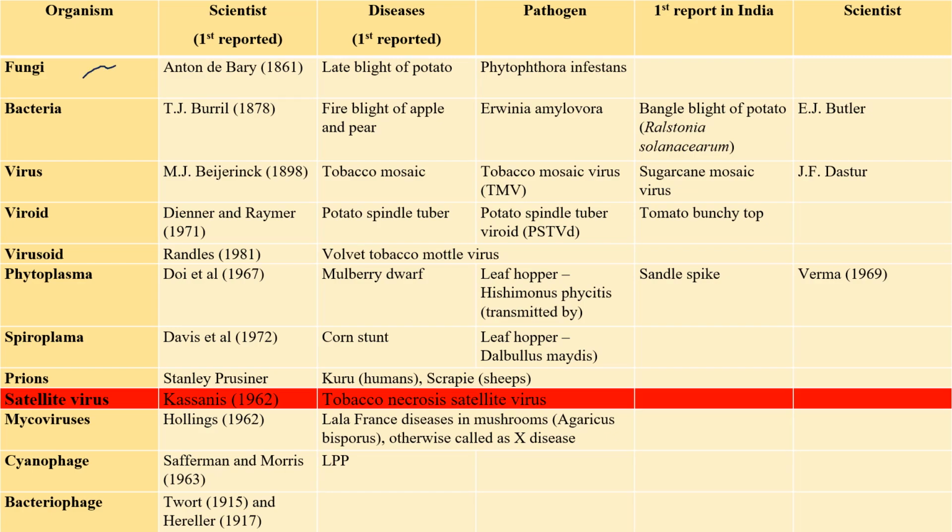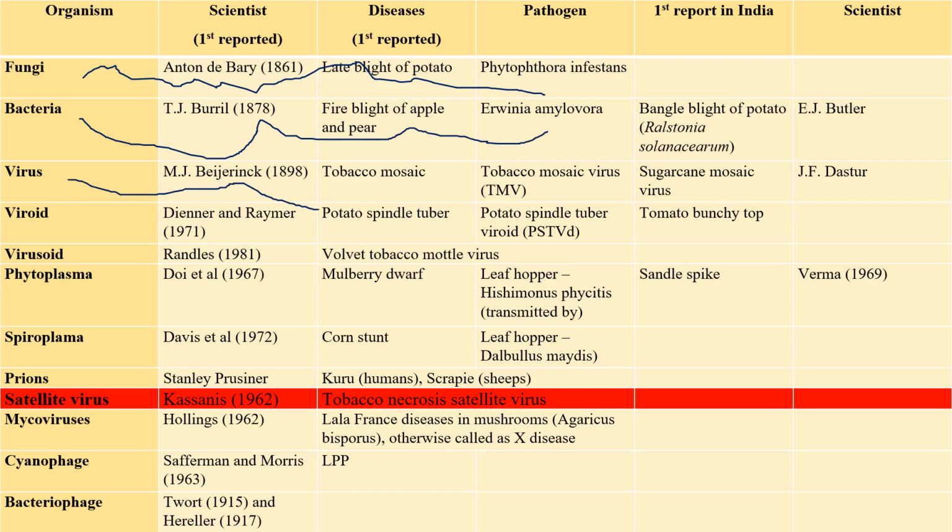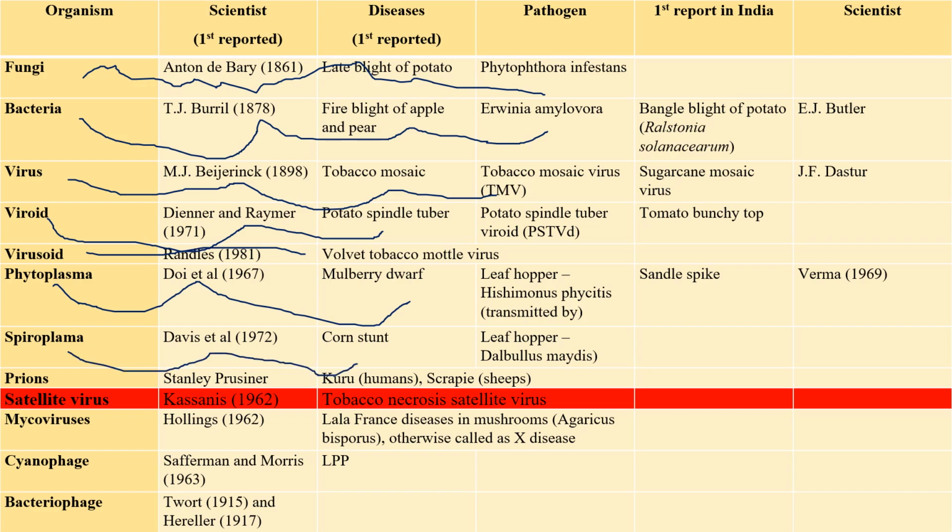First fungi to be reported by Anton de Bary, late blight of potato, Phytophthora infestans. First bacteria to be reported by T.J. Burrill, fire blight of apple, Erwinia amylovora. First virus to be completely genome sequenced is Beijerinck, tobacco mosaic virus, TMV. First viroid is Diener and Raymer, potato spindle tuber viroid. First virusoid is Randles, velvet tobacco mottle virus. Phytoplasma Doi et al, mulberry dwarf. Spiroplasma Davis et al, corn stunt.